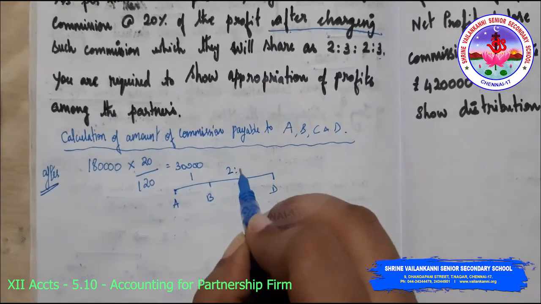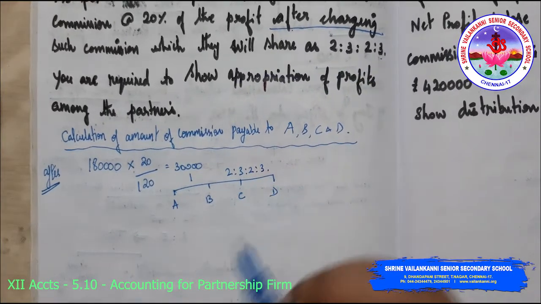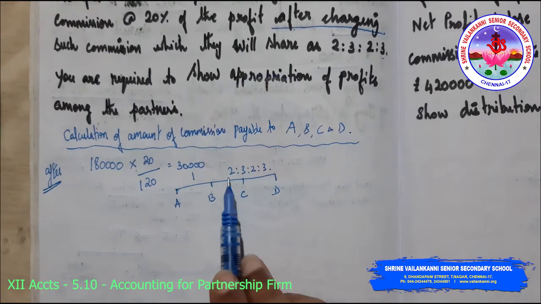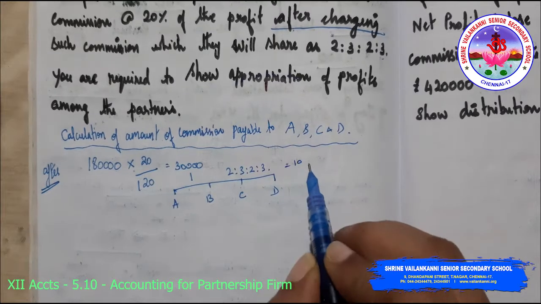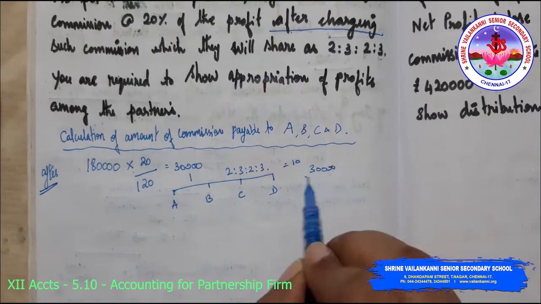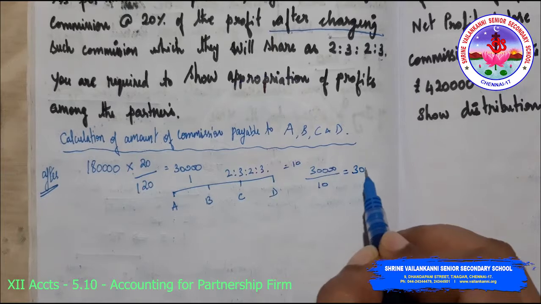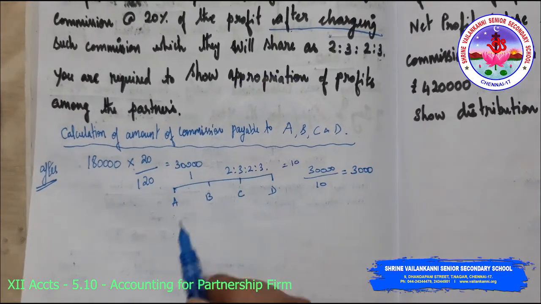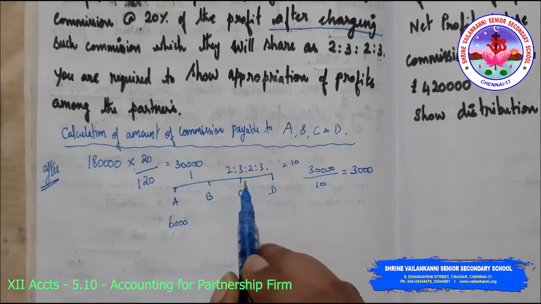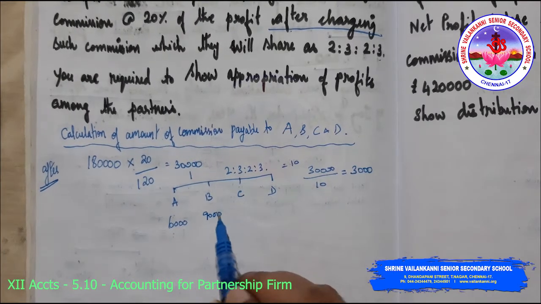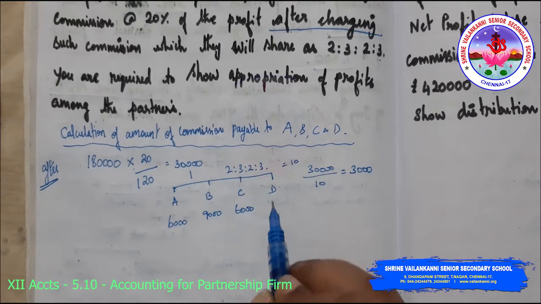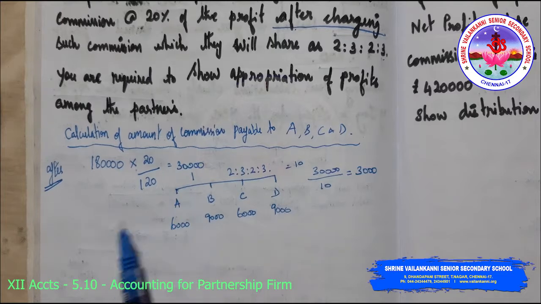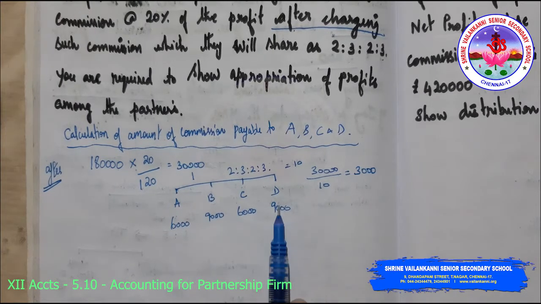2:3:2:3. We add these up, so it comes to 10. So 30,000 divided by 10 is 3,000. This will be the base. Multiplied by 2 is 6,000, multiplied by 3, 9,000, 2 again 6,000, 3 again 9,000. So this is how this 30,000 commission is to be apportioned among the partners.